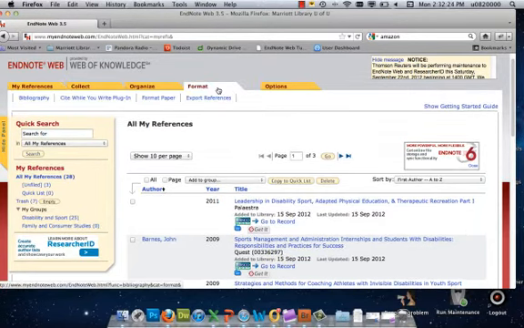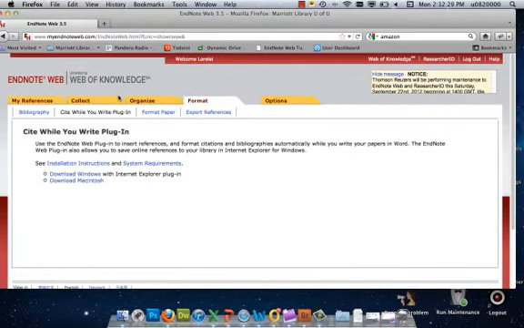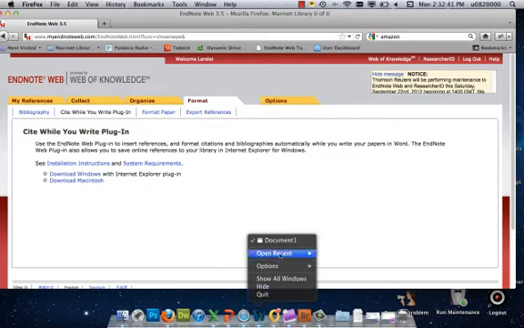So the first step is to go up to the Format tab, click on the Cite While You Write plugin and download the plugin that you need. Once you've downloaded the plugin, restart your machine and open EndNote Web again. Since I've already restarted my machine, I'm going to go ahead and open my Microsoft Word document.